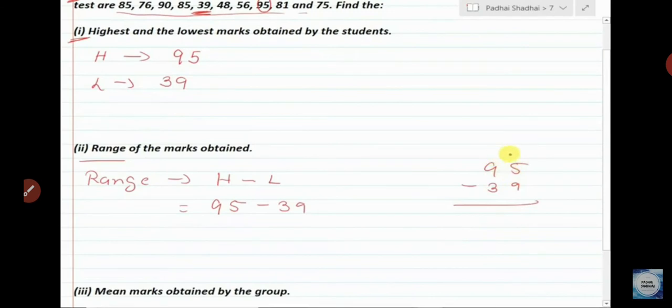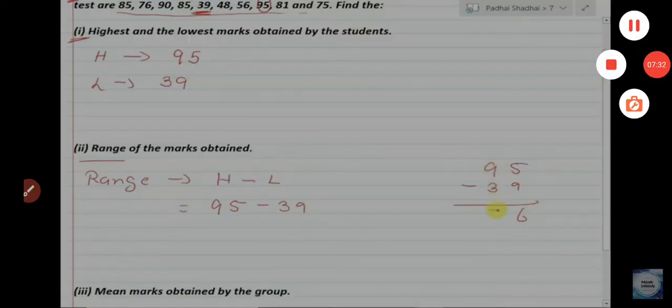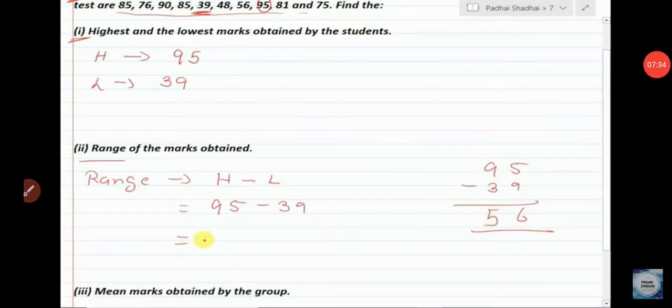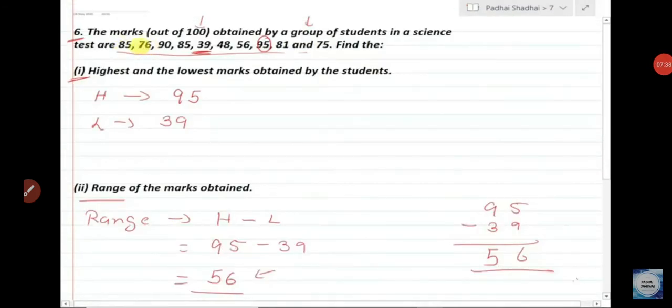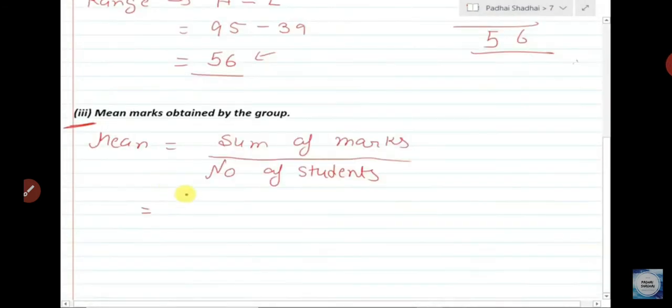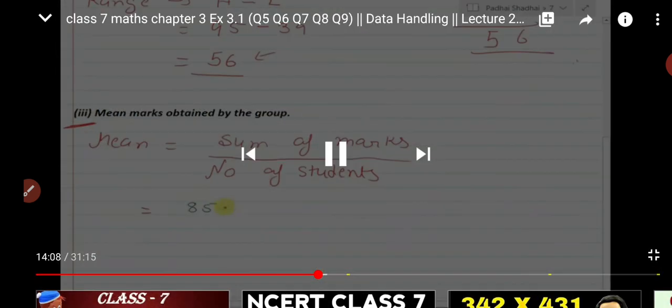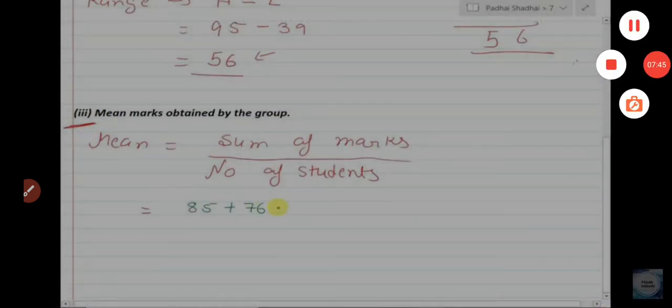Means first of all you have to arrange it in ascending or descending order. Range of the data means highest observation minus lowest observation. Understand? Then again, mean means sum of marks upon number of marks, the total sum of marks upon the number of observations, that is the number of students. So you can do this type.